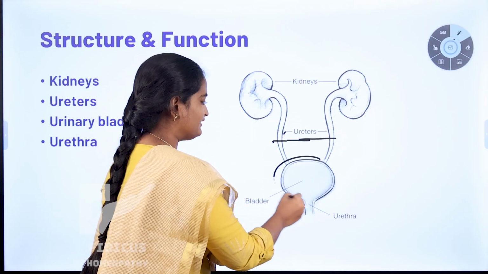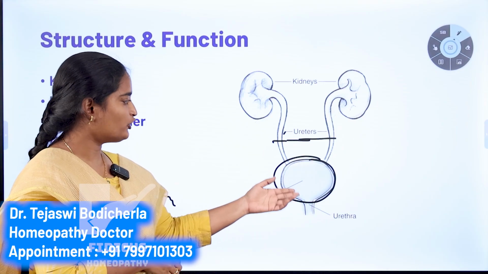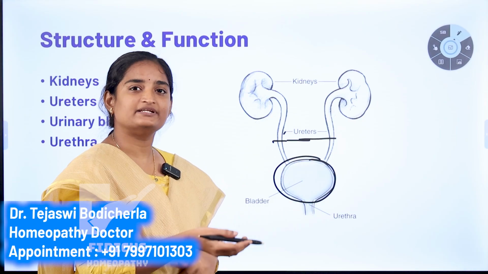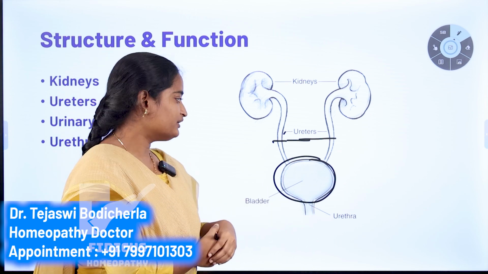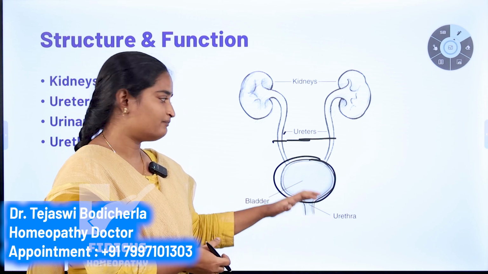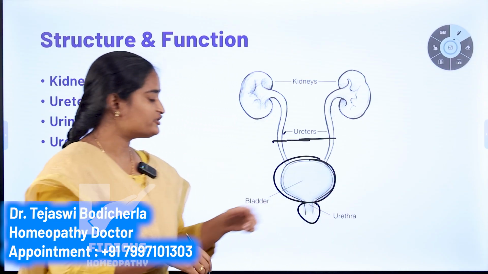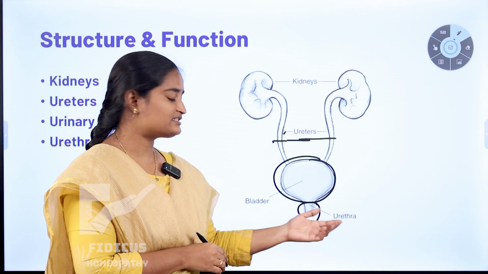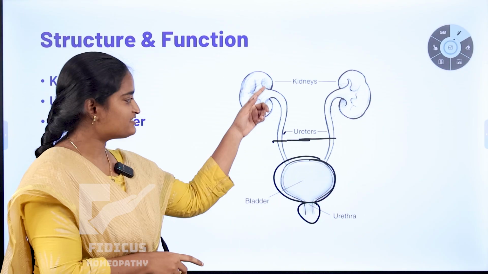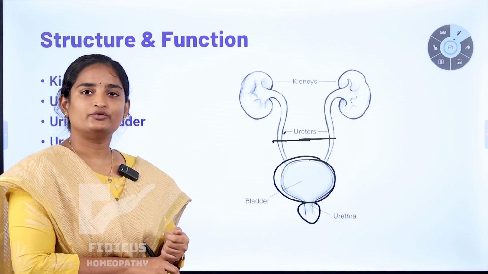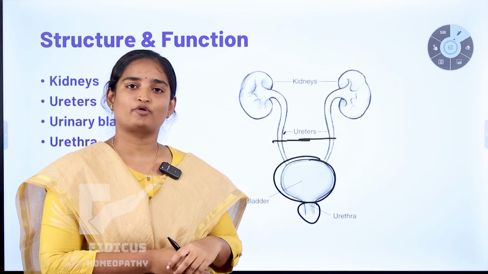Now coming to the bladder. This is the bladder, a hollow muscular organ. It can store urine. During filling, it can expand like a balloon. During voiding time, it can contract when passing urine out. Now coming to the urethra. This is the urethra. It is usually short in female patients. This urethra is the final pathway, through which urine is voided. This is all about the structure and function of the urinary tract system. Any infection in this pathway can lead to various health-related problems.